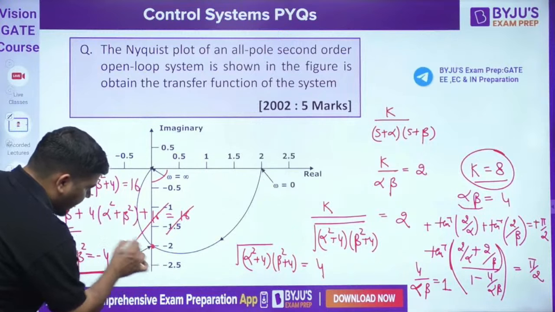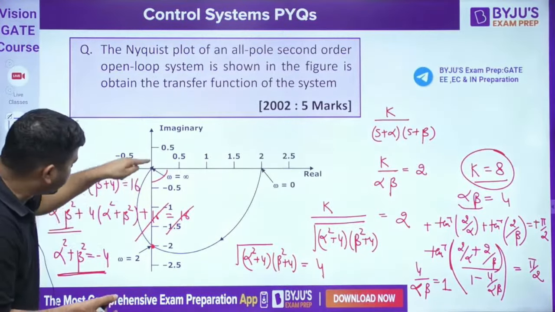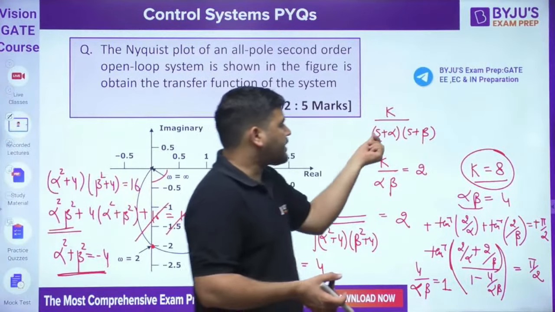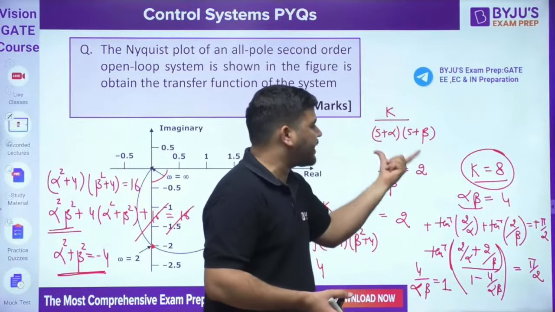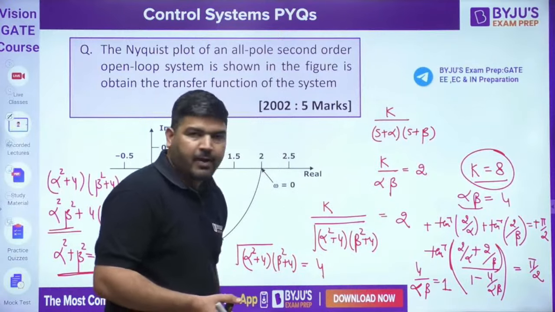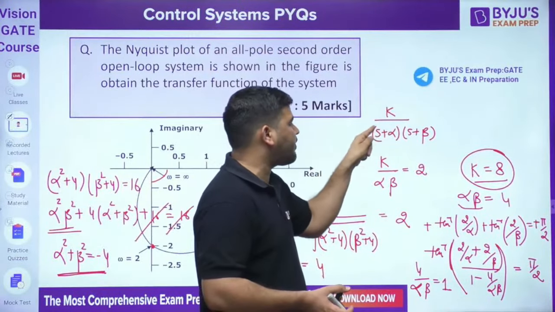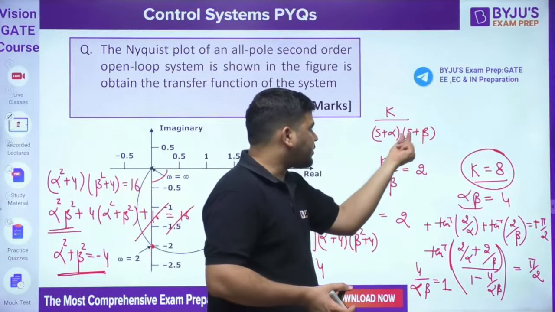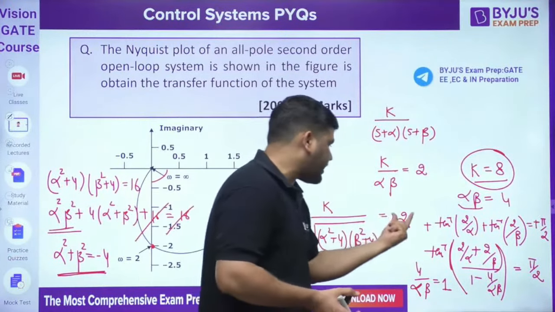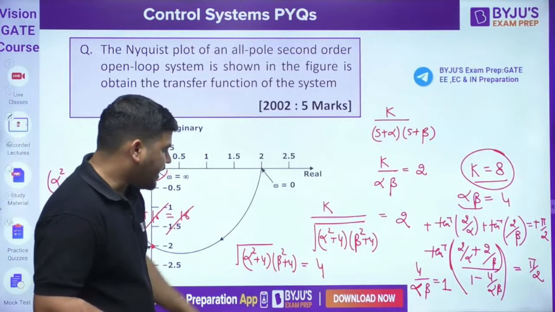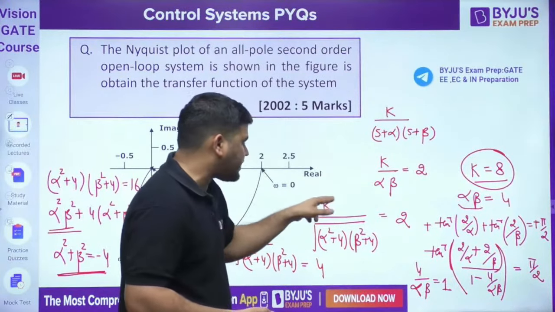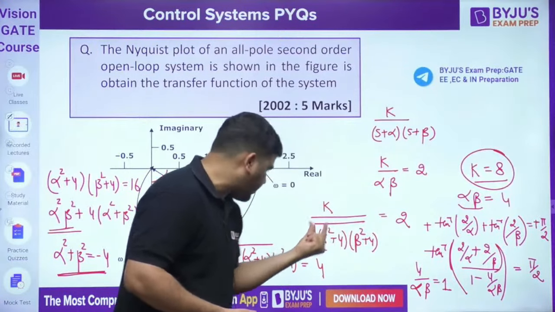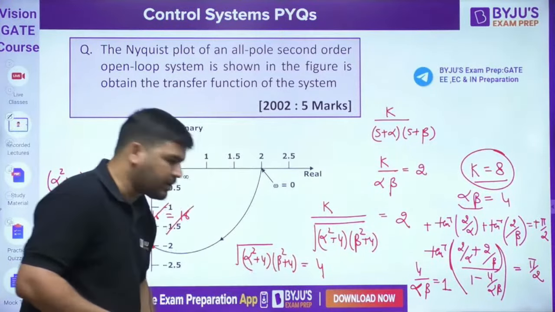At omega equal to 2, the magnitude is 2. You can see that the distance from the origin is 2. So if you put s equal to j2 and calculate the magnitude, then the magnitude will become k divided by root of (alpha square plus the imaginary part square, 2 square, that is 4) into (beta square plus 4), and this magnitude has to be 2. So I put k as 8. Then take this 2 to the denominator, so it will become 4. 4 has to be equal to this.